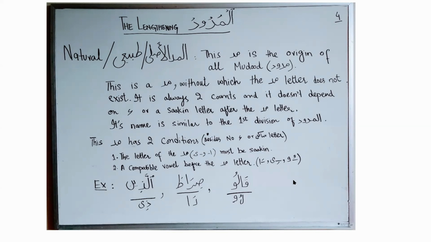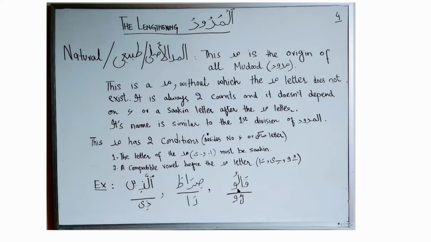There are only 2 conditions for this mad. The first one is that the mad letter must be sakin and preceded by a vowel compatible with that mad letter. And remember, because this is maddul asli, there should be no sakin letter after the mad letter and there should be no hamza, because these mudud come under the category where the reason is neither a sukoon after the mad letter nor hamza.